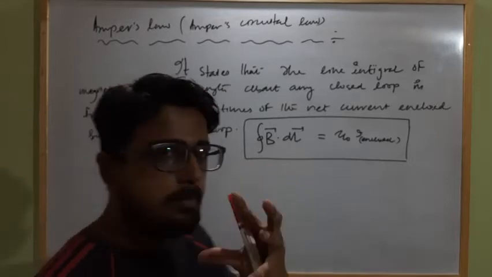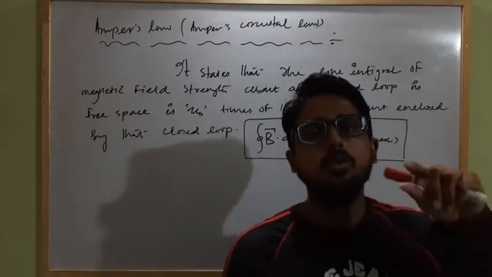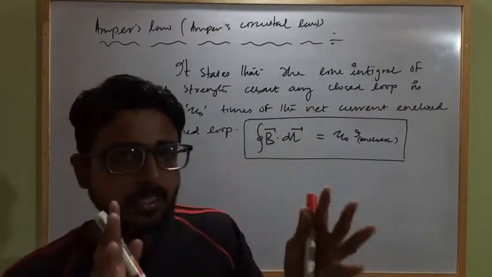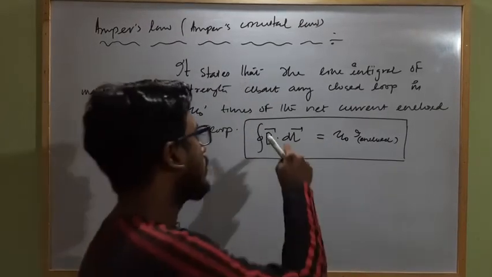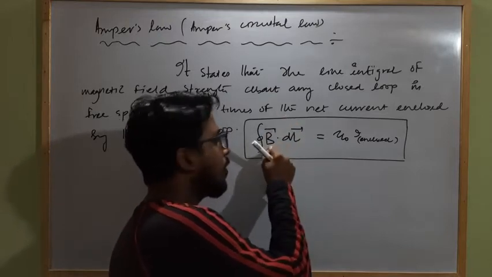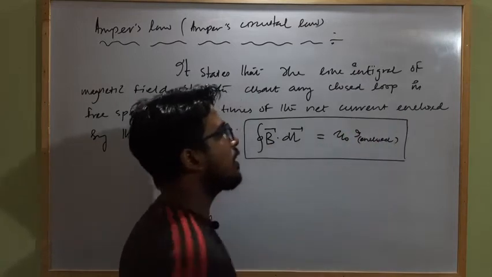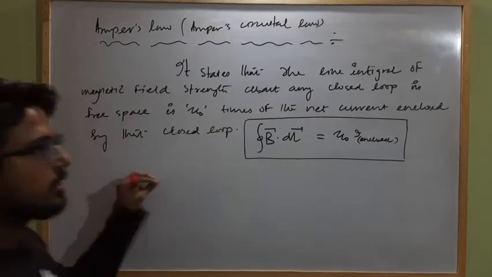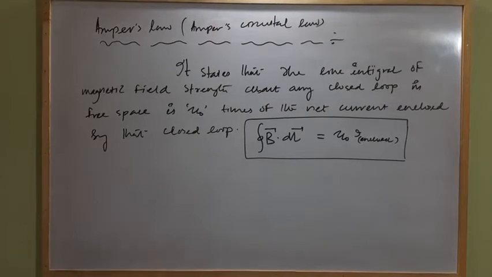A sphere is a spherical surface, whereas a circle is a closed loop. A cube has a surface, it is a three-dimensional figure, but a square is a loop. So here we are considering the closed loop about which the line integral of the net magnetic field strength will be mu naught times the total current enclosed by that closed loop. This is known as Ampere's circuital law. Clear? So now let's mathematically derive this.